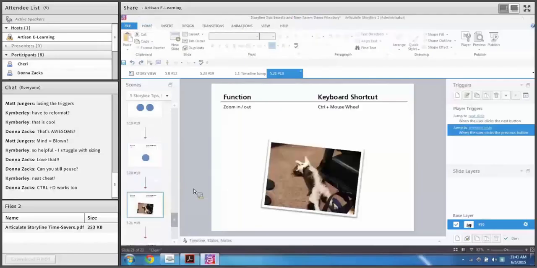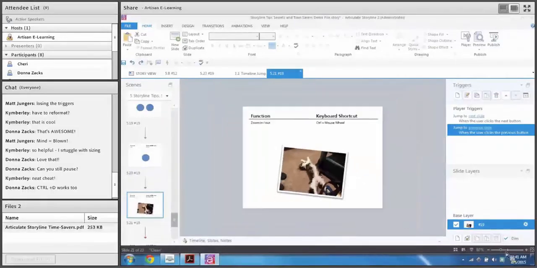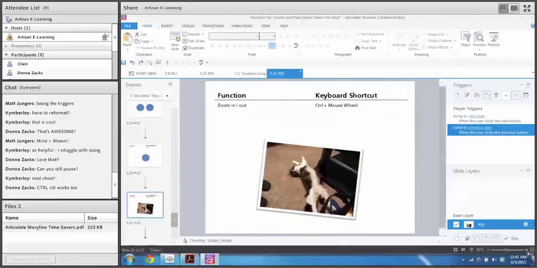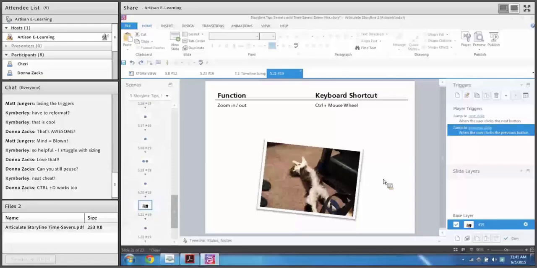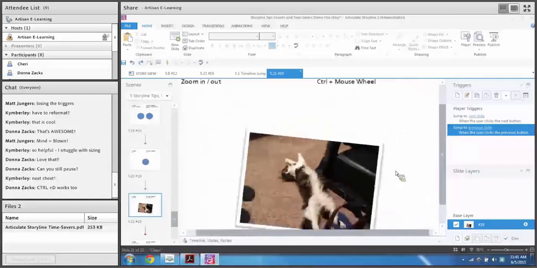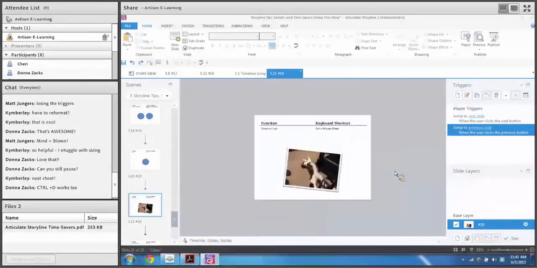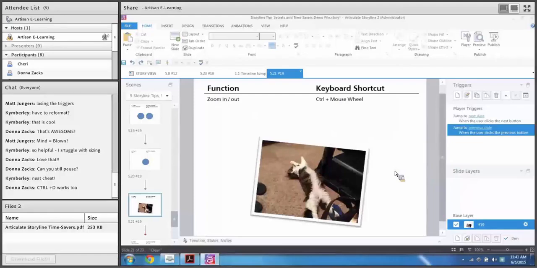What's this one? Oh, here's a really cool one. So you can actually zoom in and out of the screen. You have these options down here to zoom out, zoom in. That's great. But you can actually, if you hold Control and use your mouse wheel, and why is it not working? Oh, because I have my scene selected here. You can zoom in and out. Control and the mouse wheel will have things zooming in and out. Pretty cool little feature.